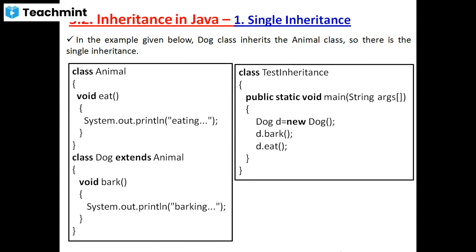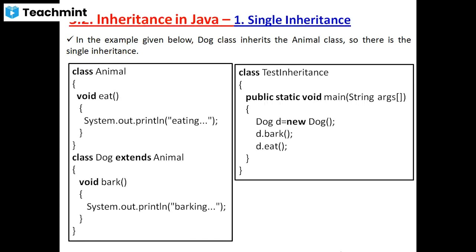Now I'm going to call different methods which are present in the superclass as well as in the subclass. Which method is present in the superclass? The eat method. And in the Dog class, the bark method.